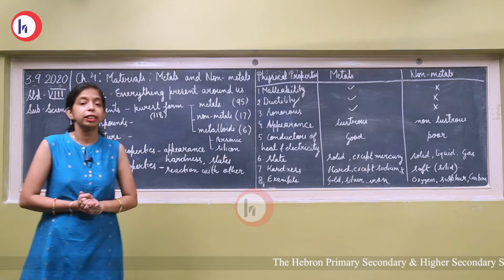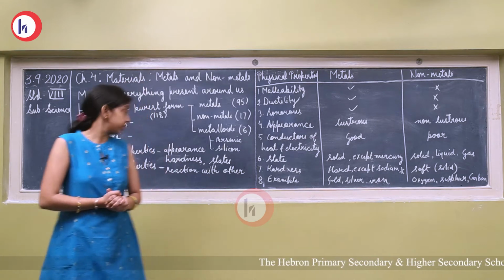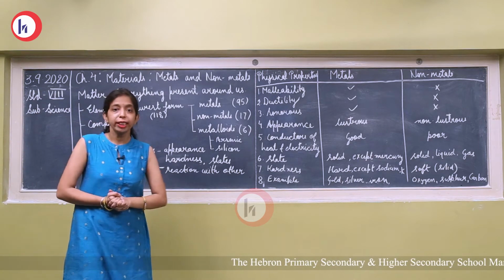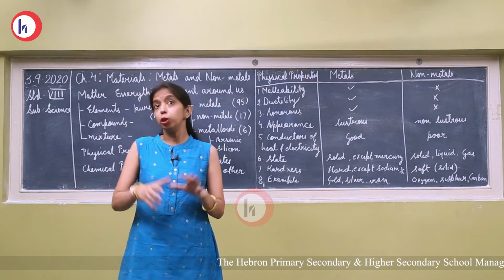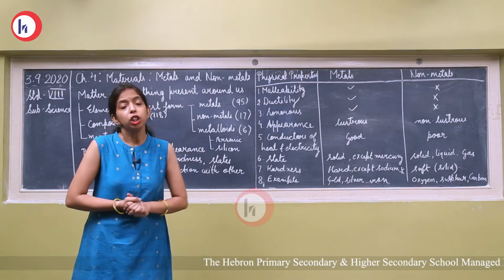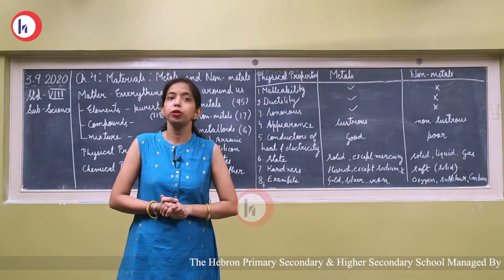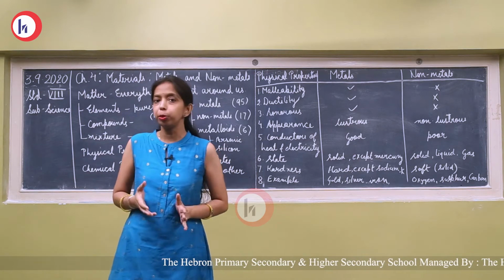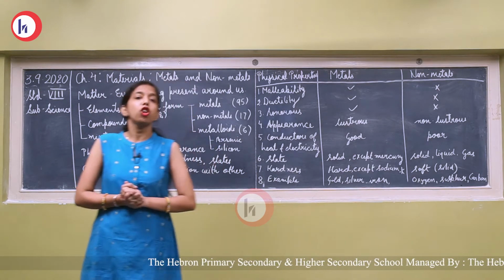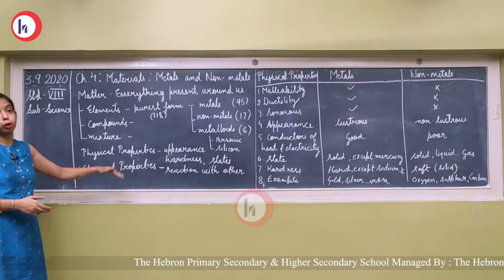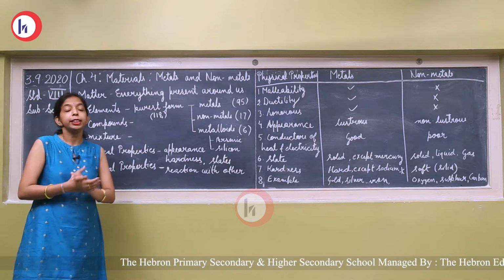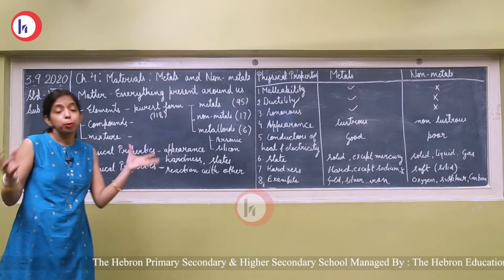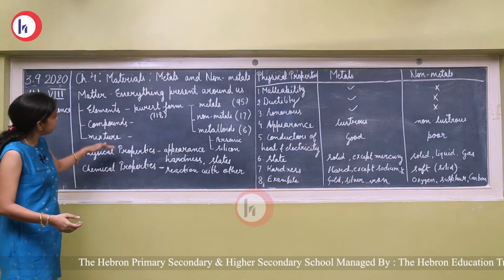On this basis, matter is divided into 3 categories: elements, compounds, and mixtures. An element is the purest form of matter. Have you heard about carbon, oxygen, iron? These are the purest form of matter. When 2 or 3 types of elements combine together, they form compounds. When more than 2 elements combine together, they form compounds. And when compounds combine together, they form a mixture.